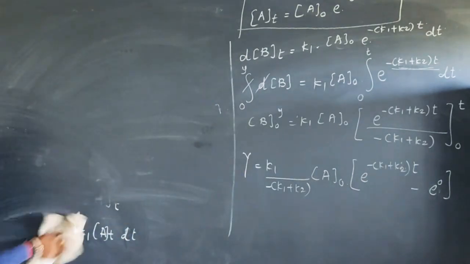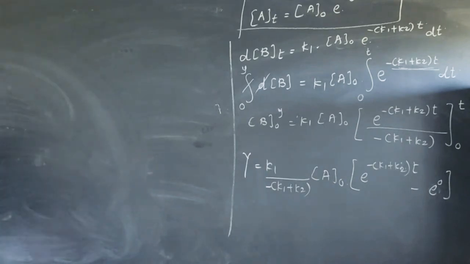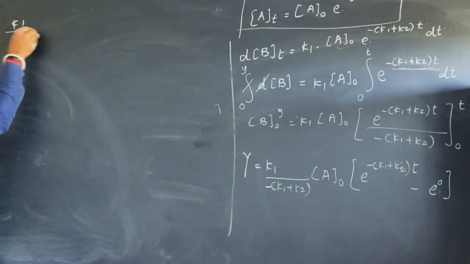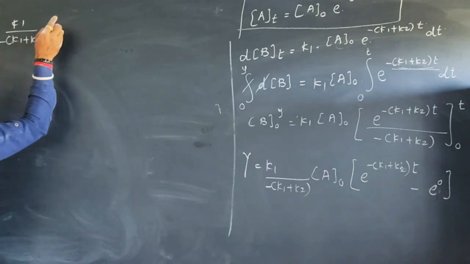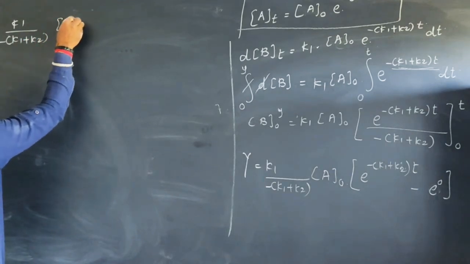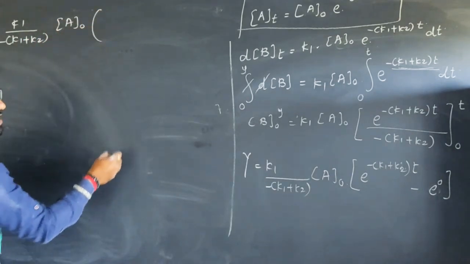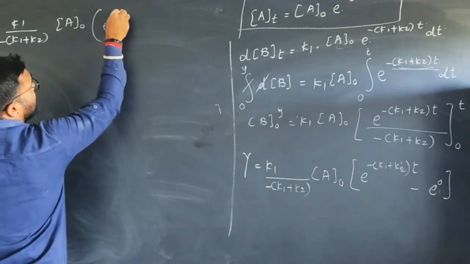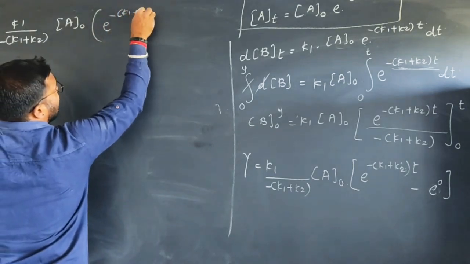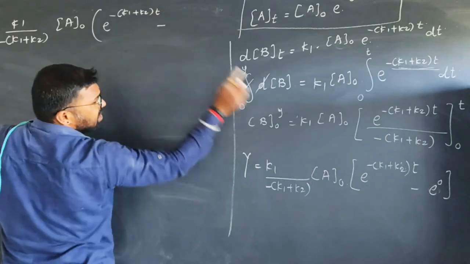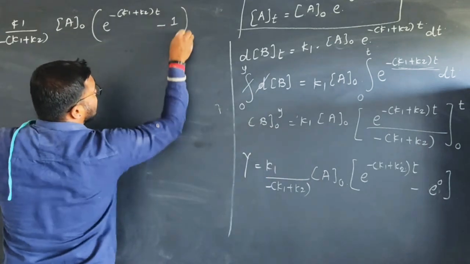So what will happen? The concentration of product B at time t is equal to K1 upon minus K1 plus K2, right? There is A0. Inside the bracket, e raised to minus K1 plus K2 t minus e raised to 0, which is equal to minus 1.